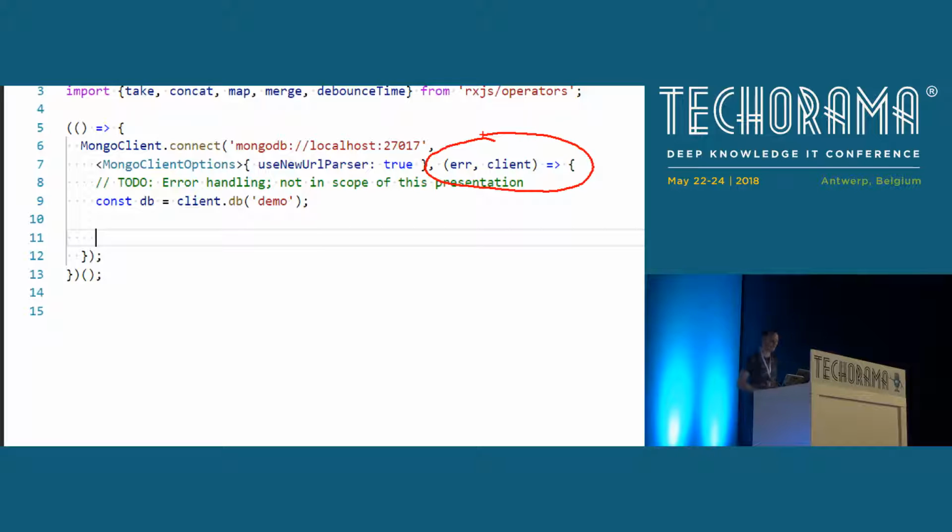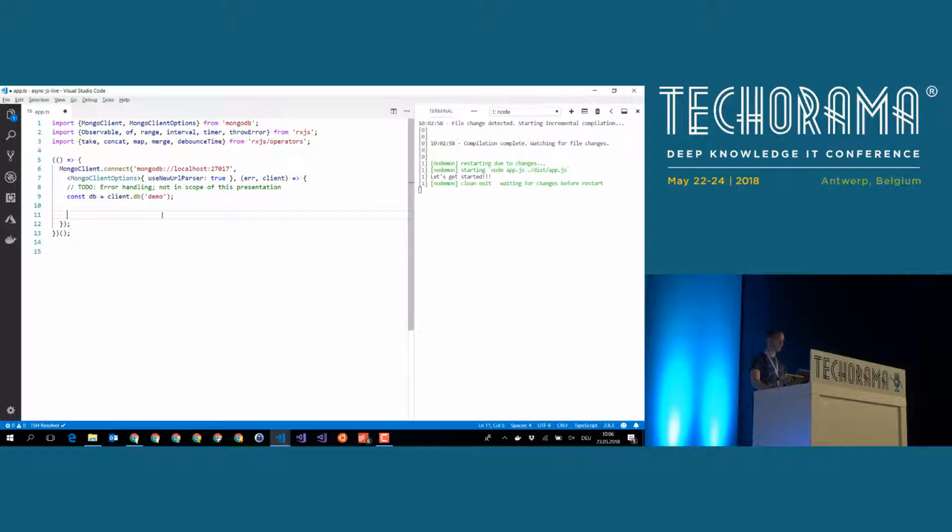The point that I would like to emphasize is that the method connect takes a callback method, and that's very, very common in the JavaScript space. What we get back is an error object and our MongoDB client. Inside the lambda method, we can now work with the client and do some error handling. We will not discuss error handling here, just to keep things simple. It would even make things worse if we added it, so we will skip error handling for the moment. So here you see a callback, but up until now, that's not a big issue.